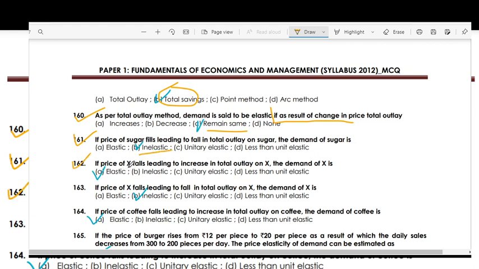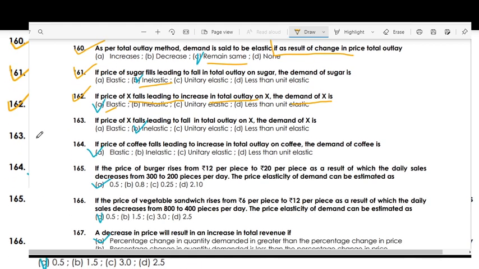If the price of X falls, leading to an increase in total outlay on X, the demand for X is elastic. If the price of X falls, leading to a fall in total outlay on X, the demand for X is inelastic. If the price of coffee falls, leading to an increase in the total outlay on coffee, the demand for coffee is elastic.